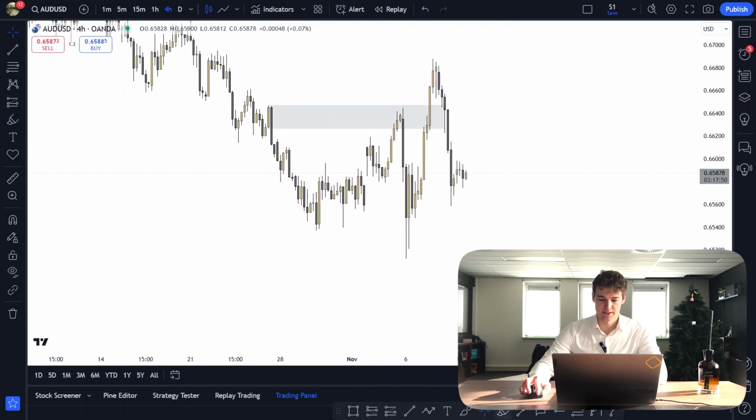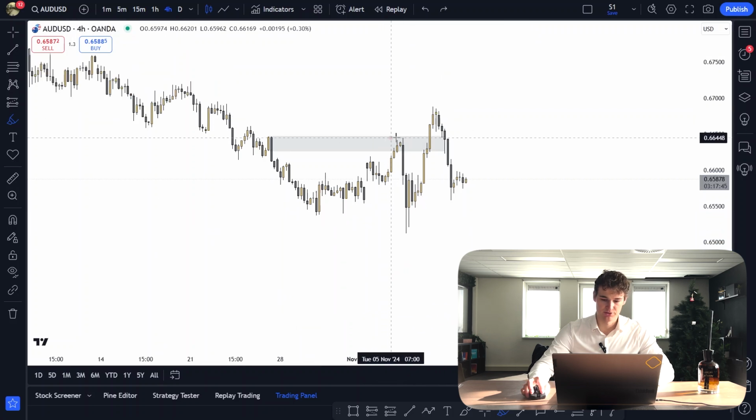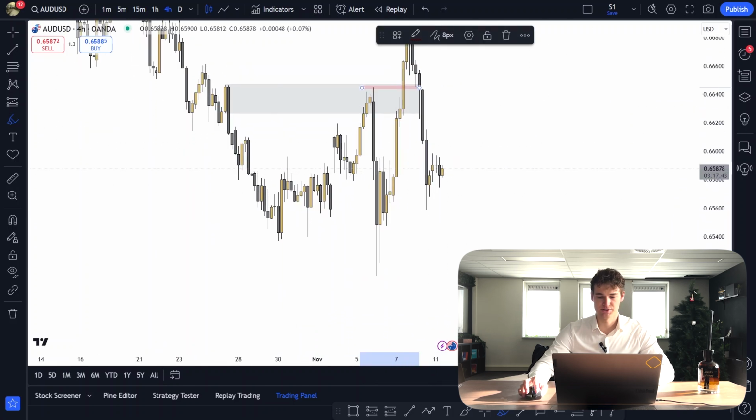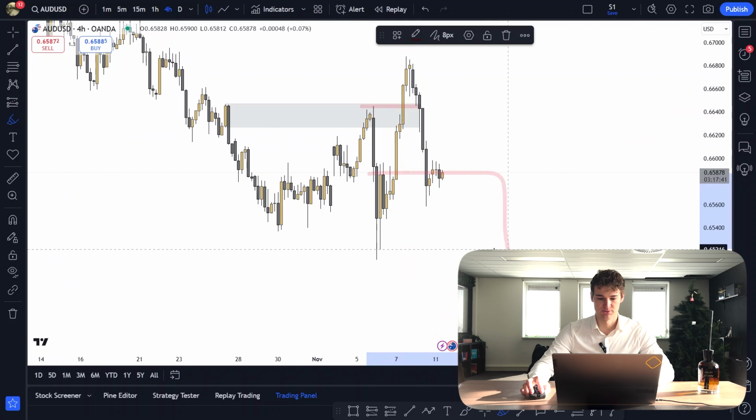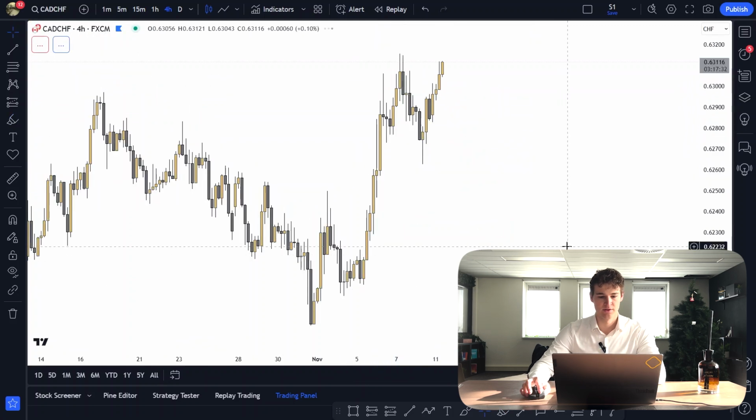AUD-USD, our analysis played out perfectly last week with the US elections. After that, we got that break to the upside. That basically signaled a change of character. So now we're looking for longs from that demand zone with the expectation of taking out that high. So you can look for longs now towards that high.